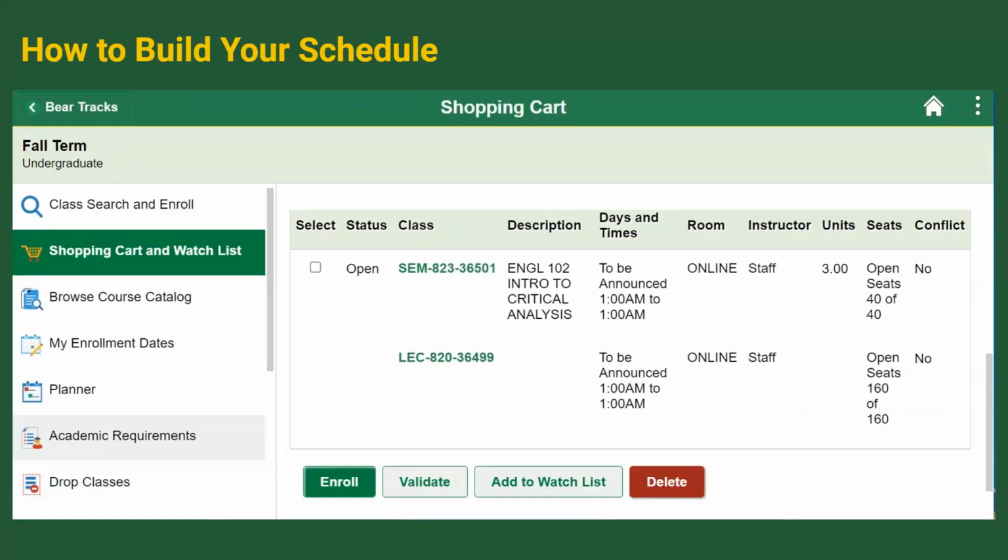This brings us to the shopping cart. We're able to see that we've added the English 102 class to the shopping cart. Using the shopping cart is a great way to create a draft schedule and prepare ahead of your enrollment date. You may also look at the classes you have added to your shopping cart in a calendar view by clicking Open Your Draft Schedule in a new tab.